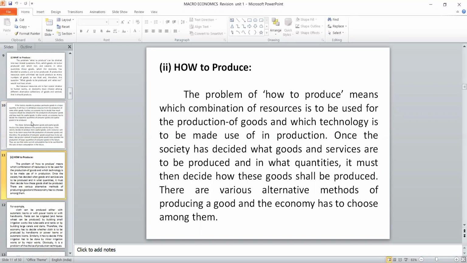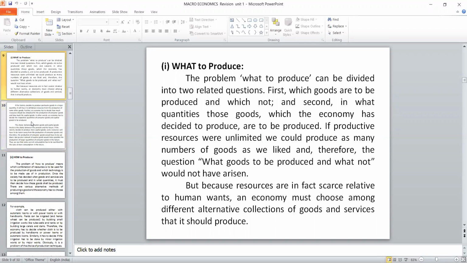The first problem is what to produce. The problem of what to produce is divided into two. The first is whether the good is to be produced or not. The second is what quantity. There are two criteria: one is what good is to be produced, and further, in what quantity we have to produce. If the productive resources are unlimited, we could produce as many goods as we like.